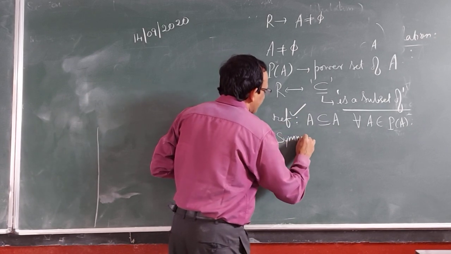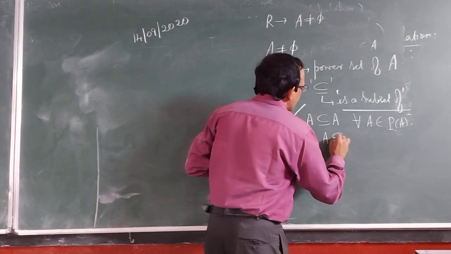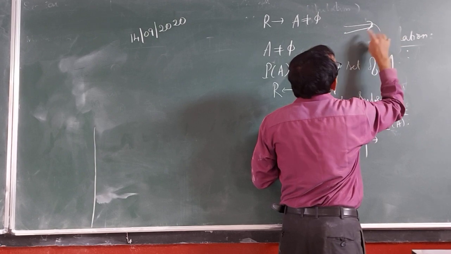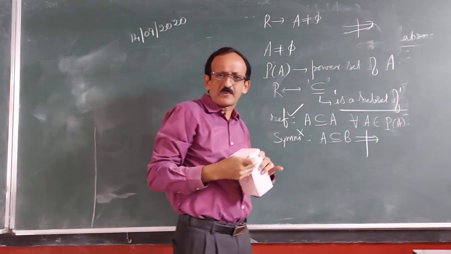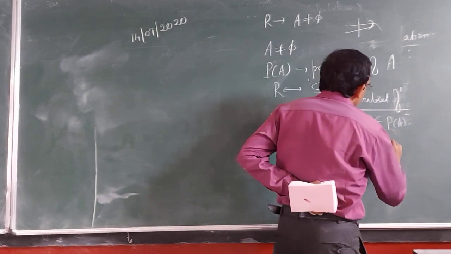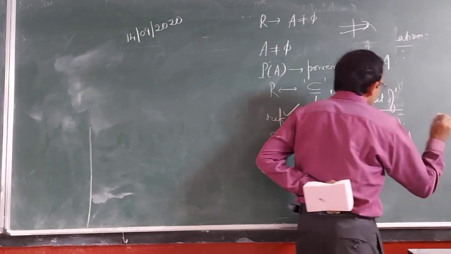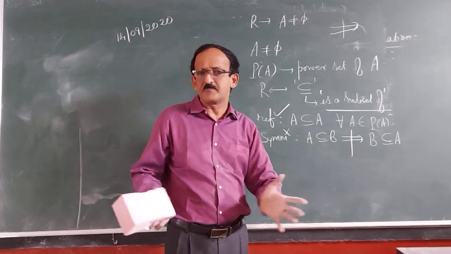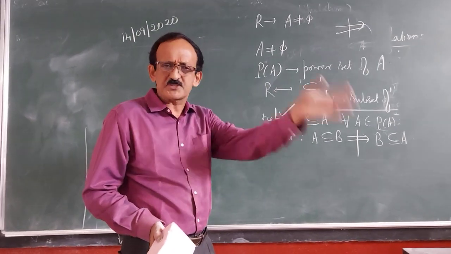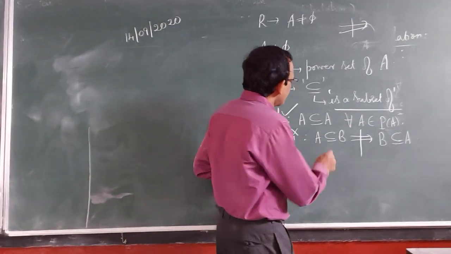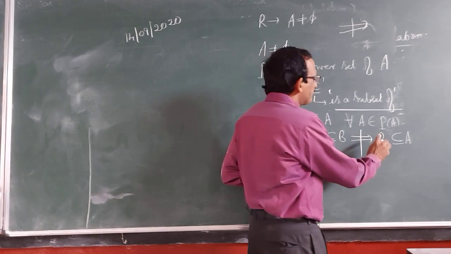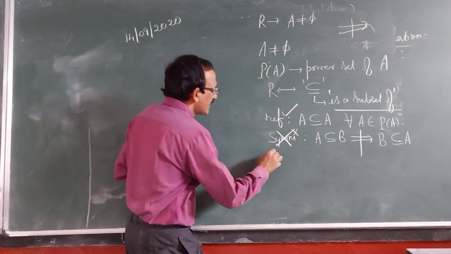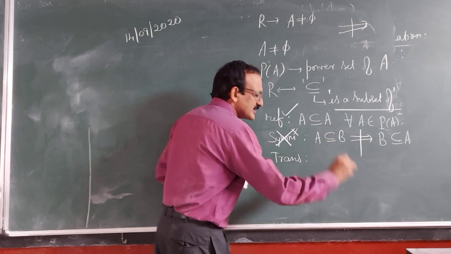Is it symmetric? It is not symmetric. Whenever A is a subset of B, this need not imply that B is a subset of A. If A is a subset of B, all the elements of A are contained in B. Does it mean that all the elements of B must be in A? No. Therefore, if A is a subset of B, B need not be a subset of A. Symmetry fails. Transitive is obviously true.